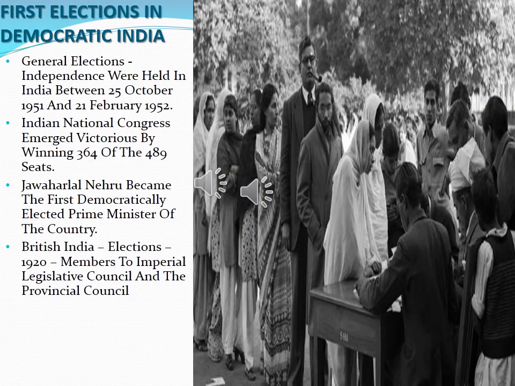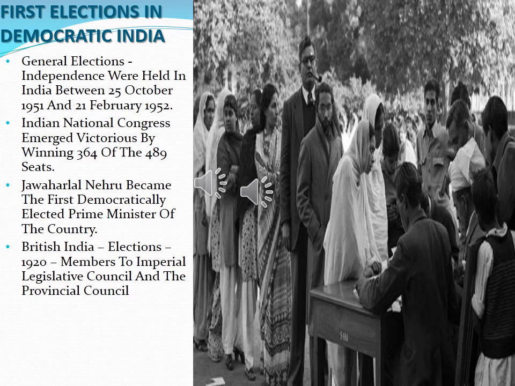So we have discussed democracy in India, then the elections, how the election was conducted, then the 2 houses of the parliament. What is the minimum age required to vote in India? Yes, 18 years. Who conducts elections in India? The Election Commission of India. The headquarters of the Election Commission of India is called Nirbachan Sadan.